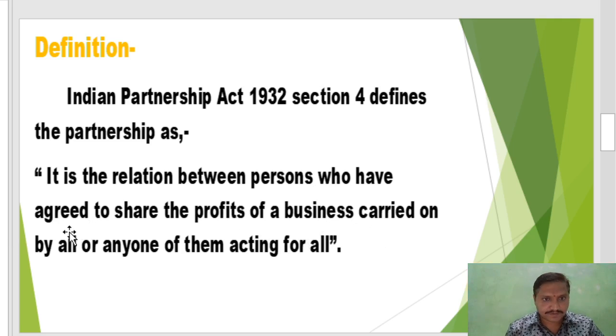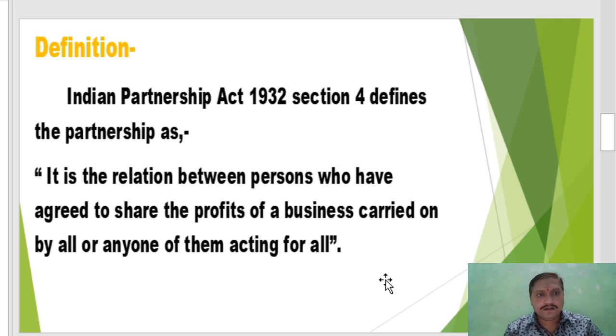Who have agreed means they make an agreement to share the profits of a business. As per the agreement, the business is run by all or any one of them acting for all, because all partners are owners.